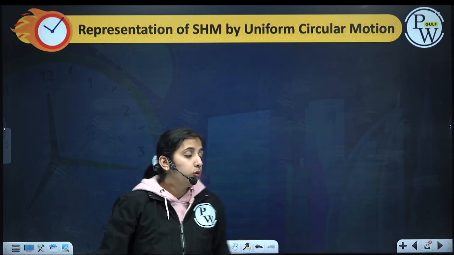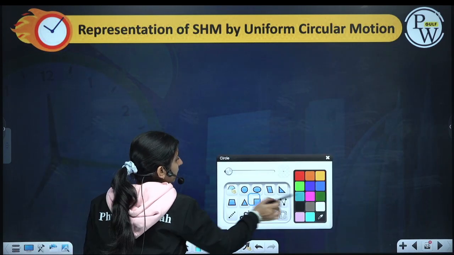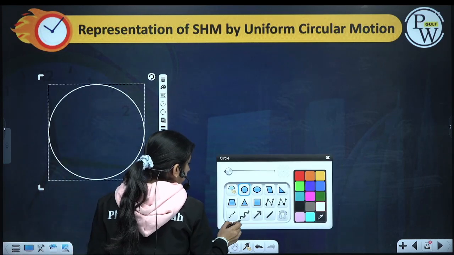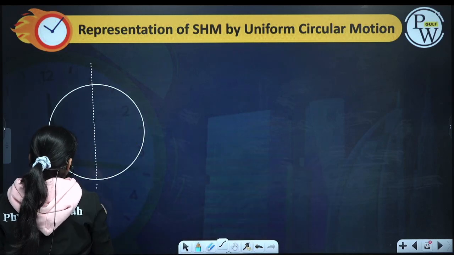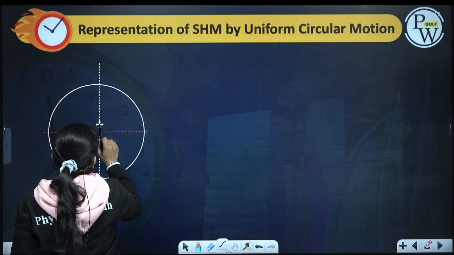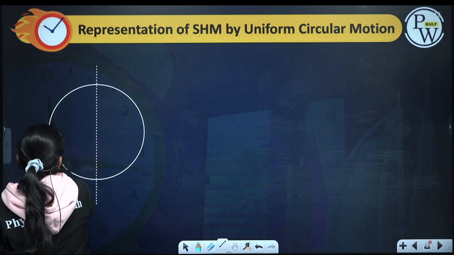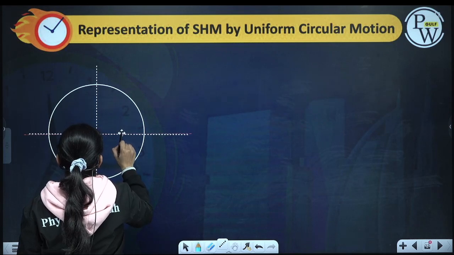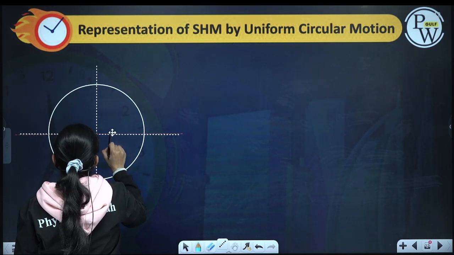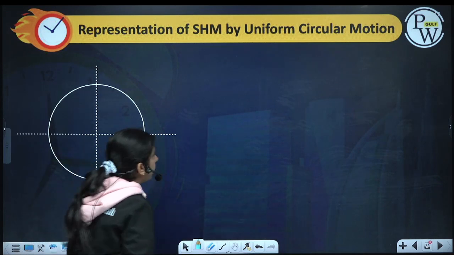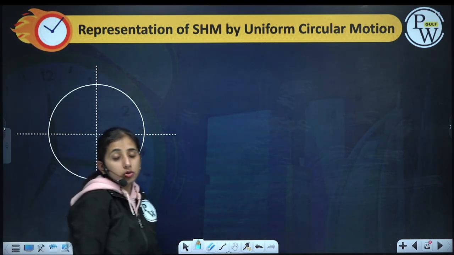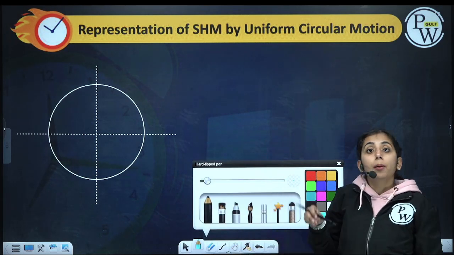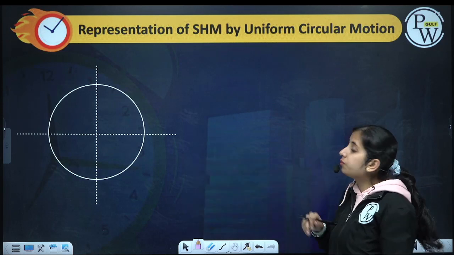Representation of SHM by uniform circular motion. We can represent a particle's SHM by uniform circular motion. We can represent the SHM as a particle which is executing uniform circular motion.